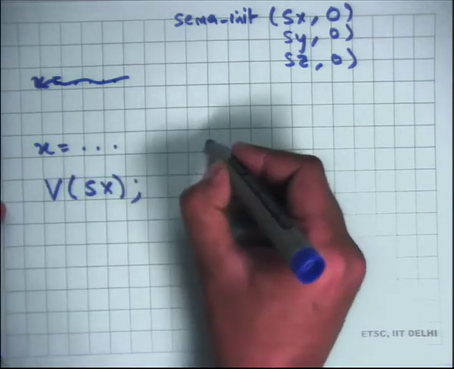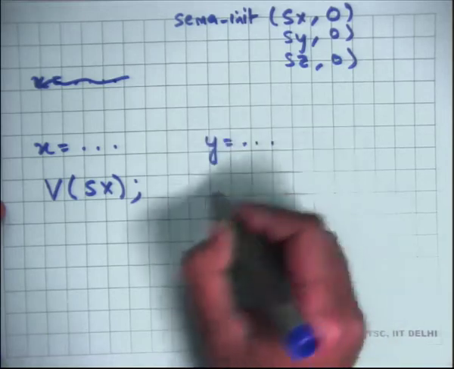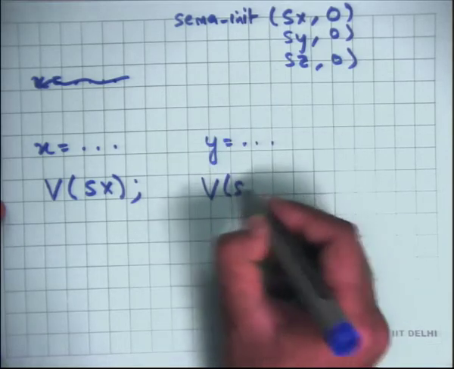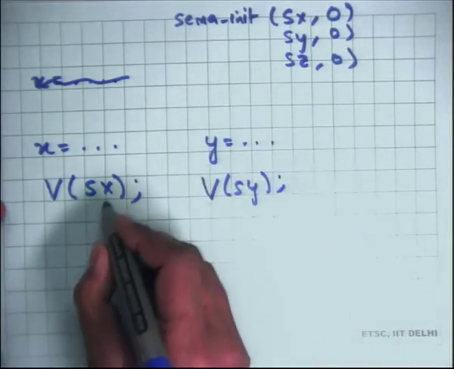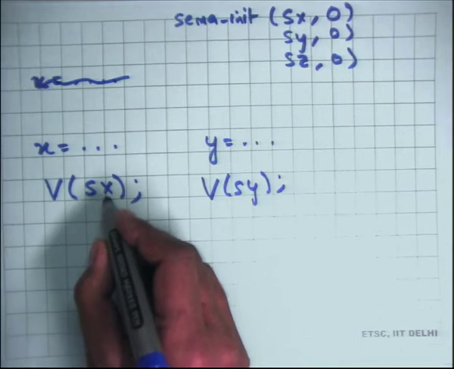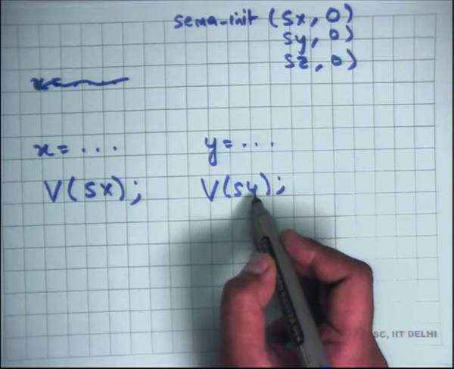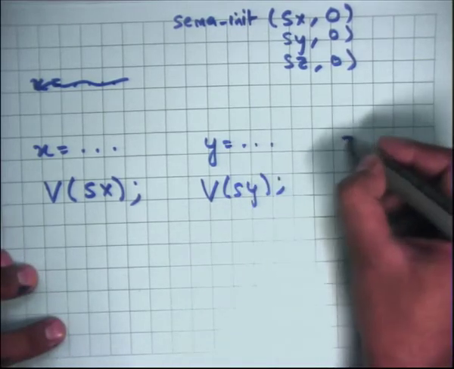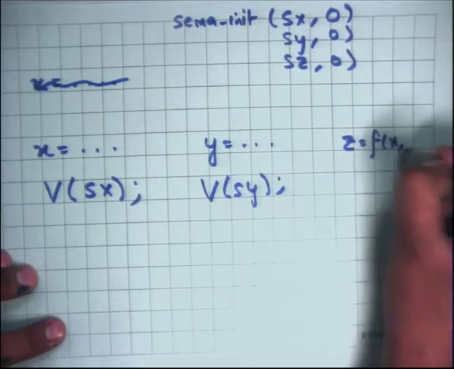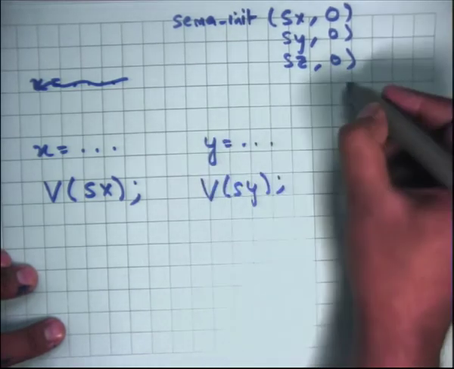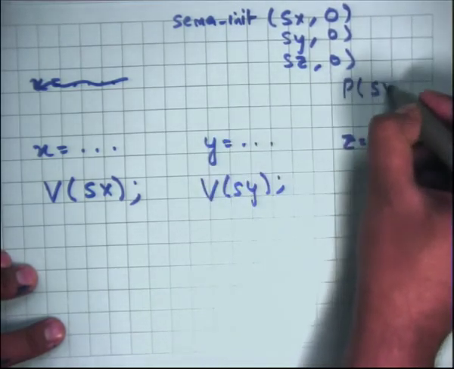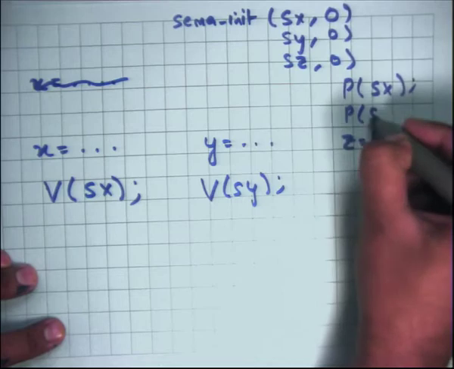And you say y is equal to dot dot dot, you say V on Sy, basically indicating that x has been computed. So you push up the flag by 1, y has been computed, so you push up y's flag by 1, and for z is equal to f(x, y), what do you do? Before it you say P of Sx and P of Sy.